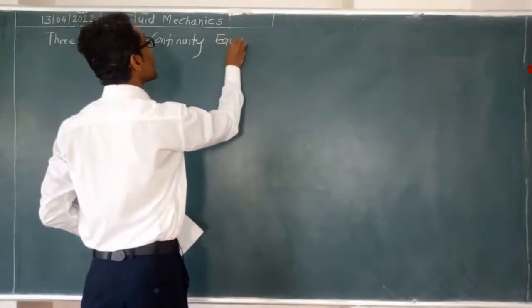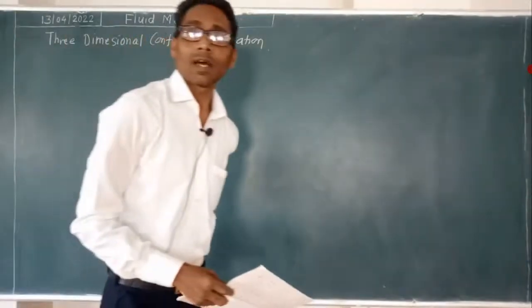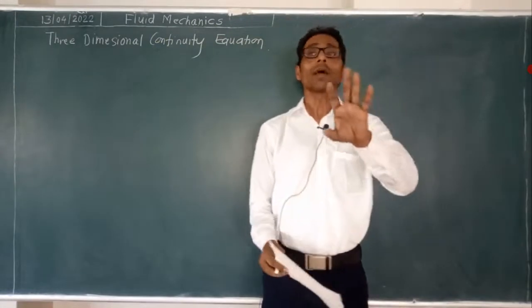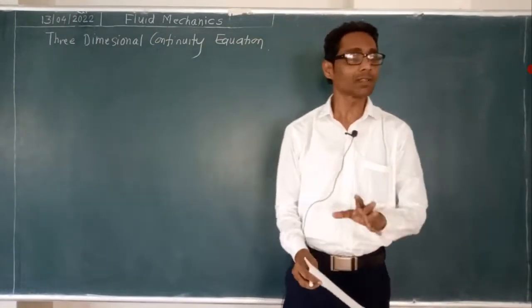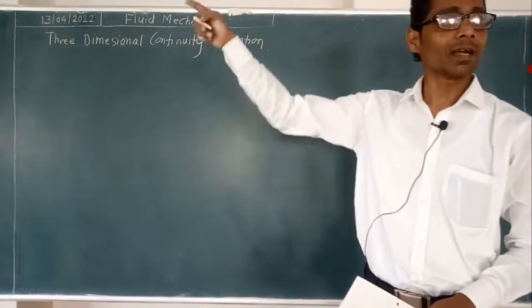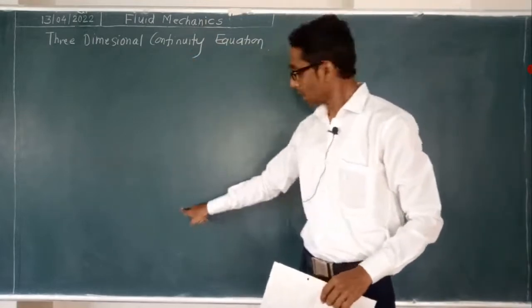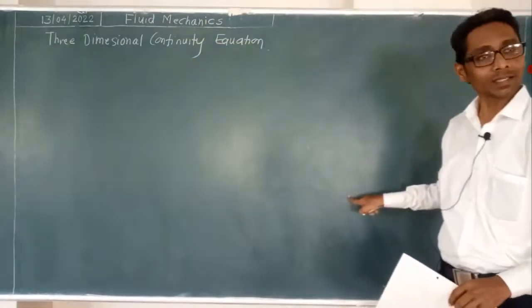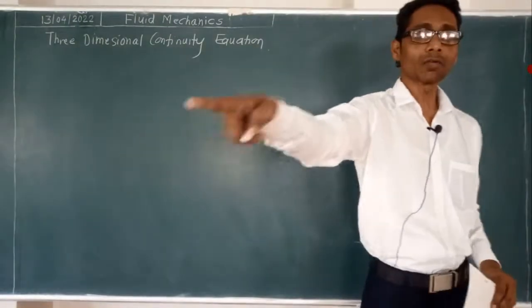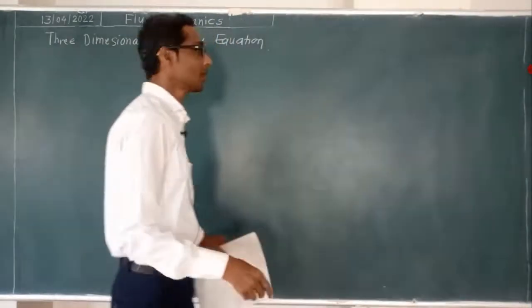Now here, as we are taking this in three-dimensional, we have to use the Cartesian coordinate system. You know Cartesian coordinate system is what? Rectangular coordinate system. Suppose this is a room. This room has three dimensions. That vertical we can take as the y-axis. This vertical line is the y-axis. Horizontal line you can take as the x-axis. And this third line, which is perpendicular to this board, that is what? Z. That is called the Cartesian coordinate system.